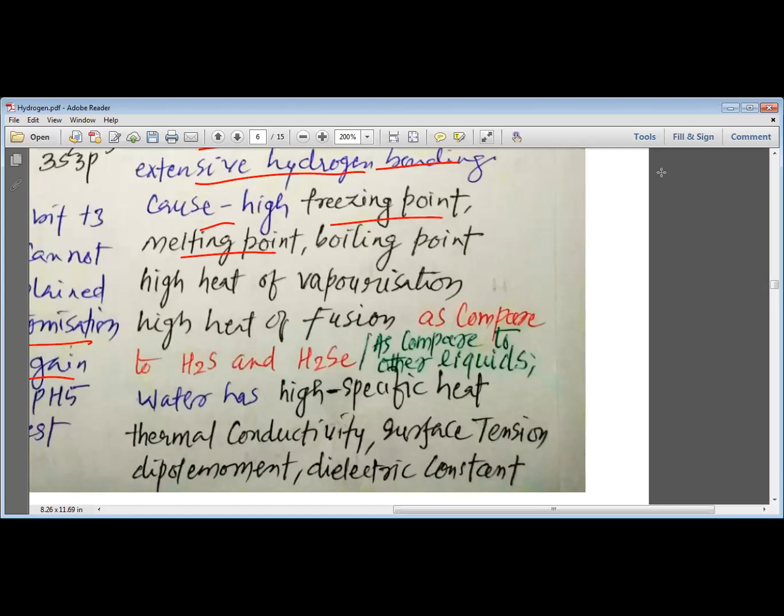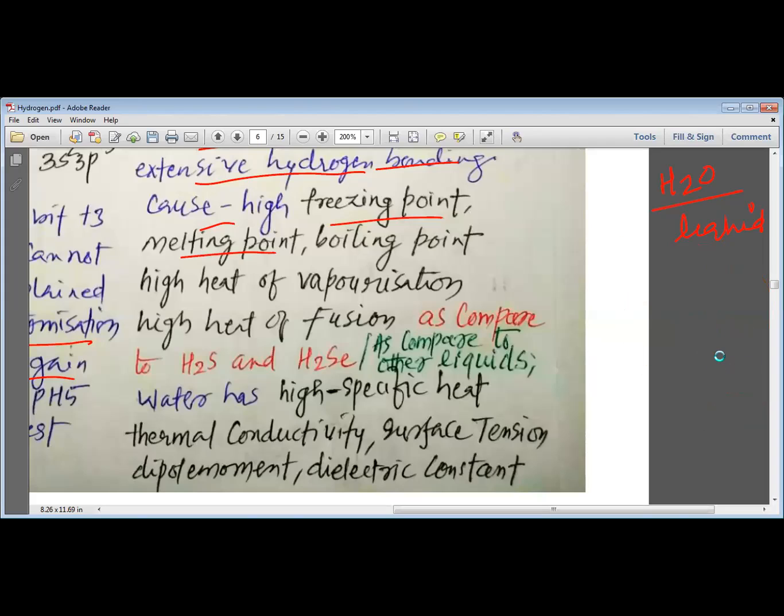See, water is a liquid. But if you look at H2S, H2Se, H2Te, they are members of the same group. If you go down the group, atomic mass increases. So if water is a liquid, then they should be found in the solid state. But inverse to that, H2S is a gas, very well known to us. So due to hydrogen bonding, water is a liquid, whereas H2S, H2Se and H2Te are all gases.